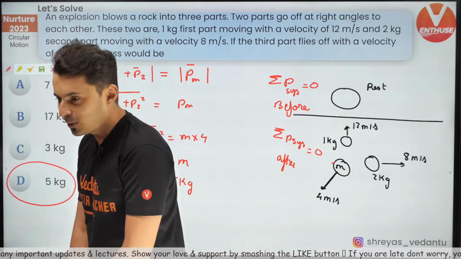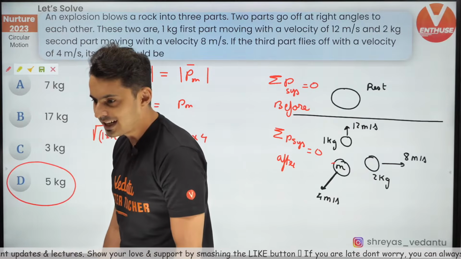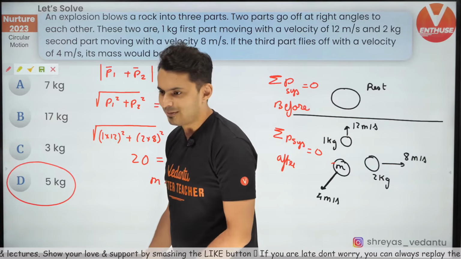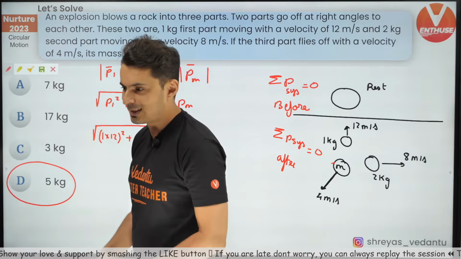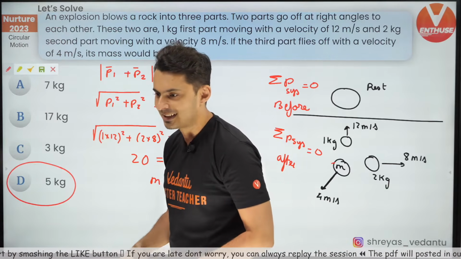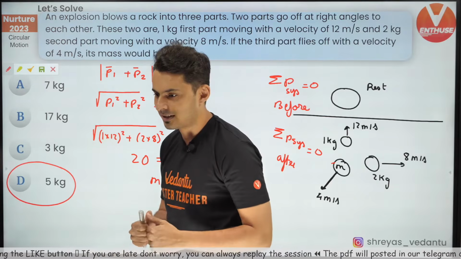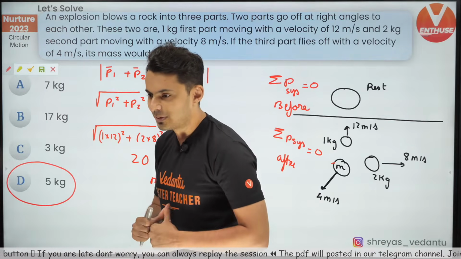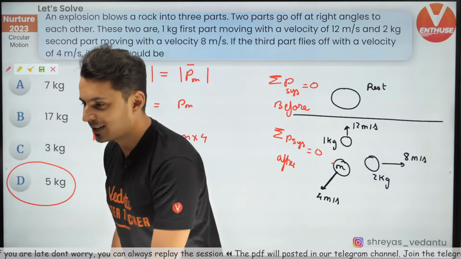Very good, Anil. I think you got it a long time back. Very good, Roshni. No, it was not 5. It was not D. It was 5 kg, which is option D. Very good, Chandan. Very good, Harita, Nishan. Excellent. Very good, Kirti. Very good. Okay, let's get moving to the next question.